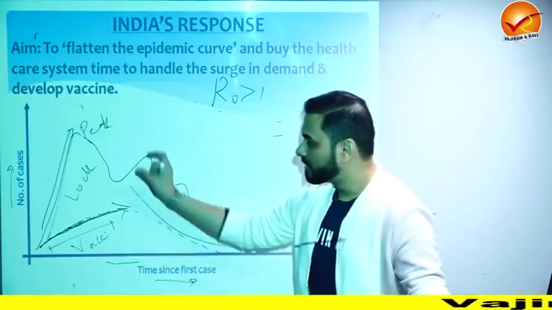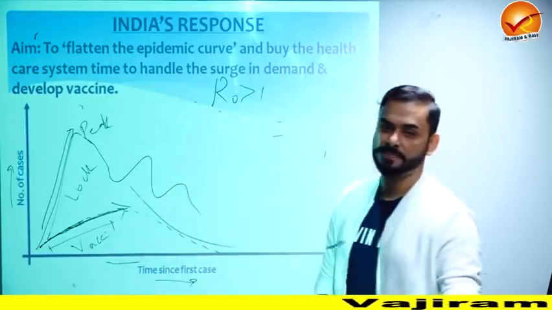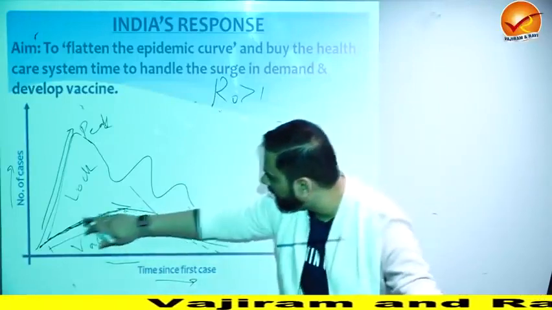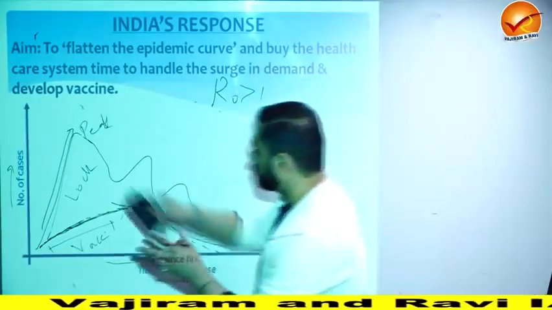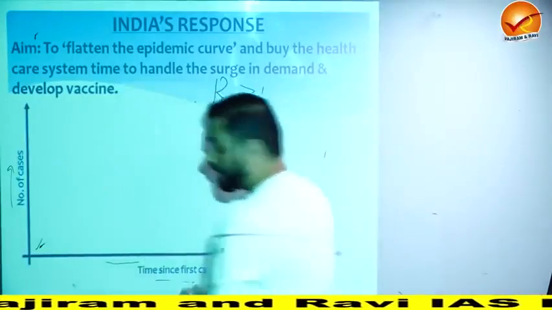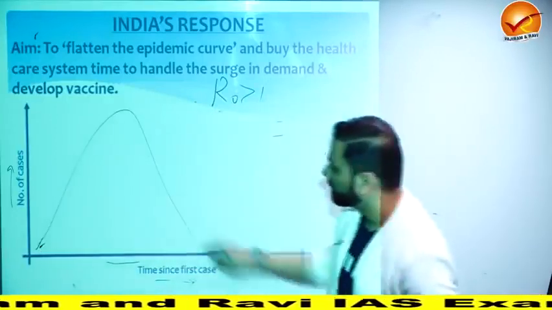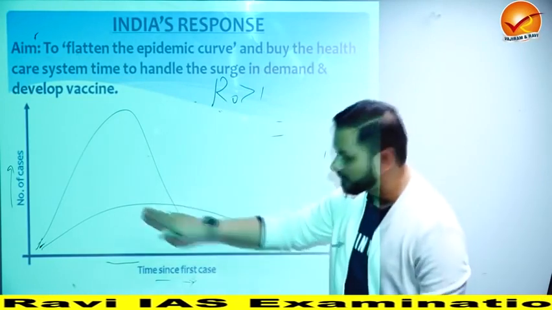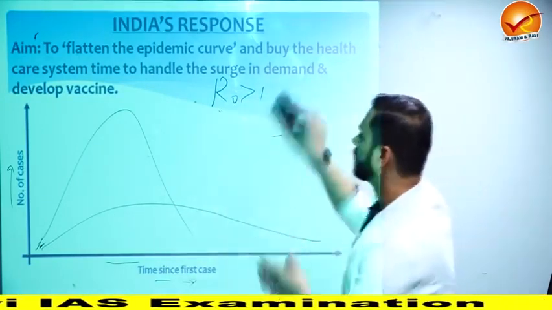So the number of days to reach peak in India increased. This is called flattening the curve. See, the curve has been flattened. If India would not have gone for intense lockdown, the curve would have been like this. But because of lockdown, the curve is like this. This is a flat curve. All right, that is what is mentioned there.